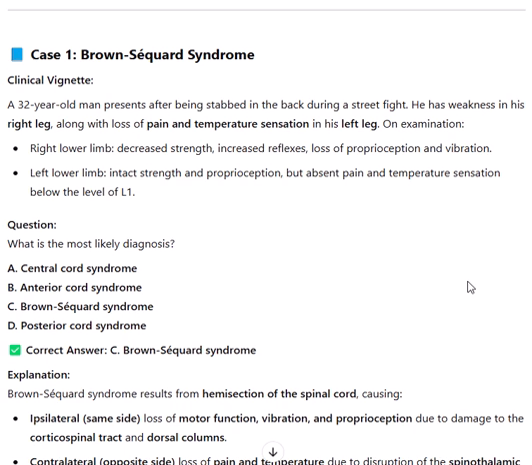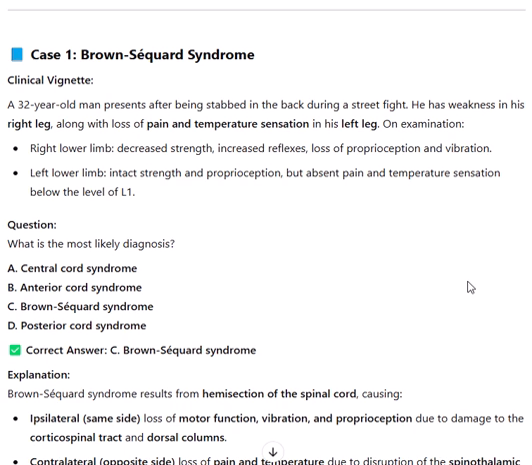A 32-year-old man presents after being stabbed in the back during a street fight. He has weakness in his right leg, along with loss of pain and temperature sensation in his left leg. On examination, right lower limb: decreased strength, increased reflexes, loss of proprioception and vibration. Left lower limb: intact strength and proprioception, but absent pain and temperature sensation below the level of L1.